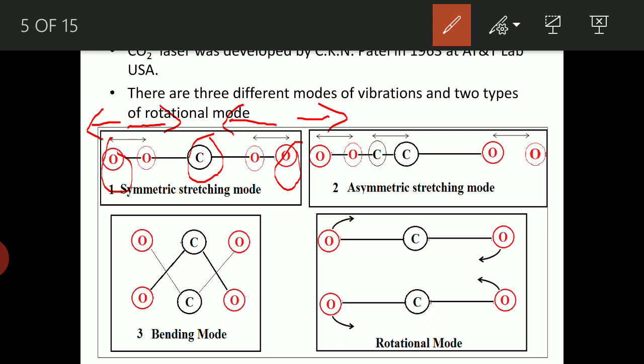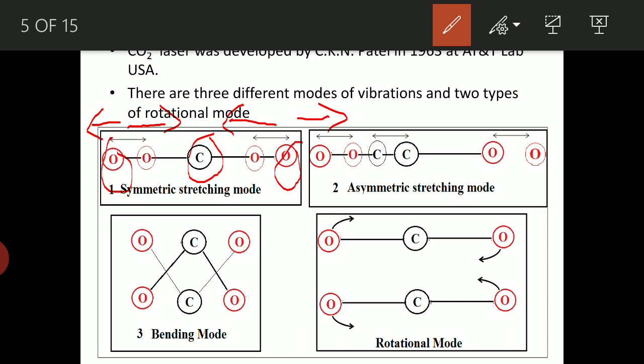That is, at a given instant of time, with respect to the molecular axis, the carbon atom is stable and the oxygen atoms are moving towards or away from it. So this is known as the symmetric stretching mode of vibration.